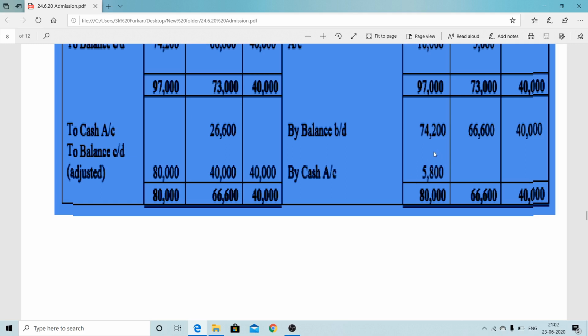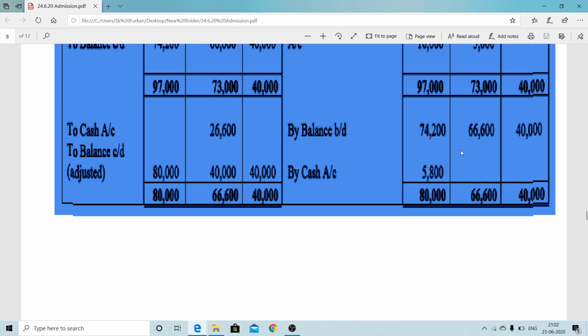Therefore X has to bring 5,800 to make up his capital to 80,000, and for that purpose the journal entry will be cash account debit to X capital. It will be added to the cash balance or cash ledger.